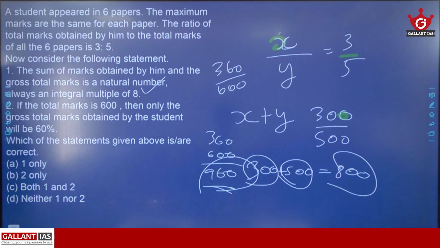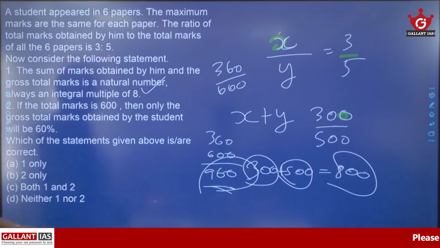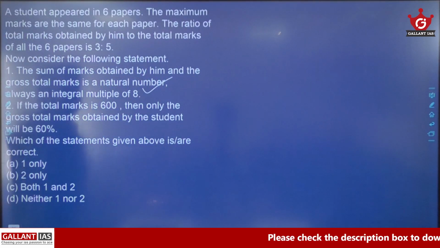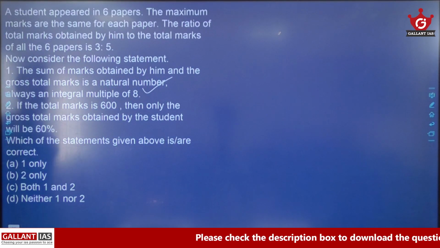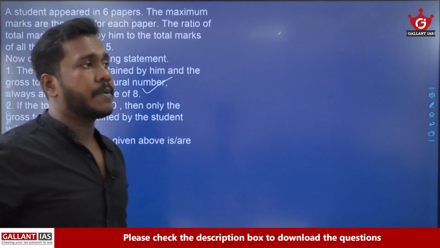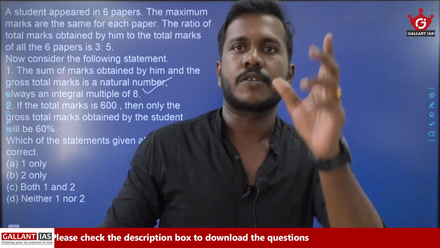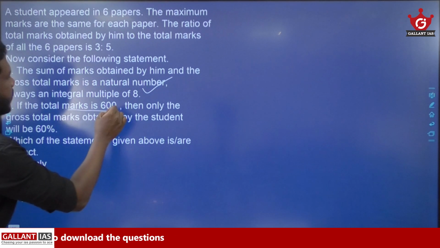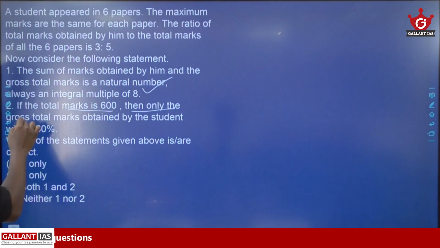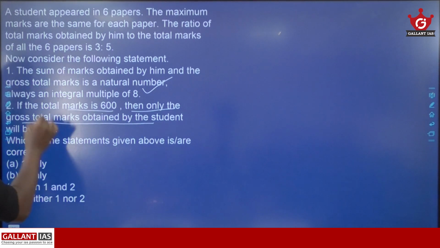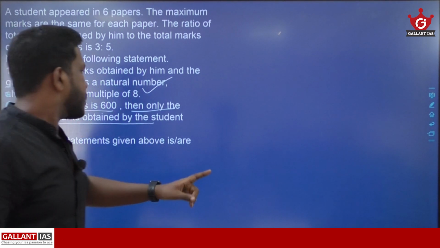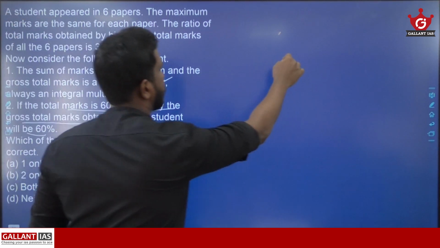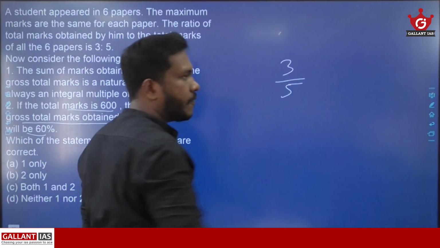Now moving on to statement 2. If the total marks is 600, then only the gross total marks obtained by the student will be 60%. Is that statement correct or not? It's not about 600. It's all about the ratio, that is, the ratio is 3:5.